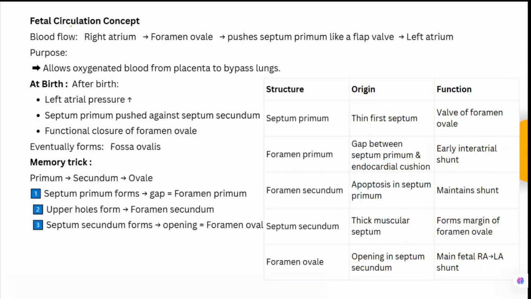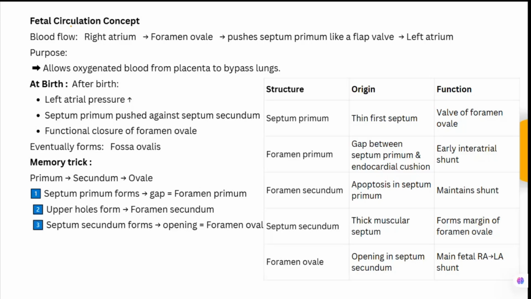So what is happening in the fetus as far as circulation is concerned? The blood is flowing from the right atrium through the foramen ovale and it pushes the septum primum like a flip valve and goes into the left atrium. Okay, so there is a right to left shunt through this foramen ovale. So what is the purpose? It allows the oxygenated blood from the placenta to bypass the lungs and reach the left atrium.